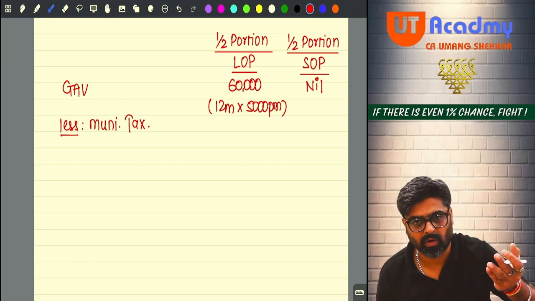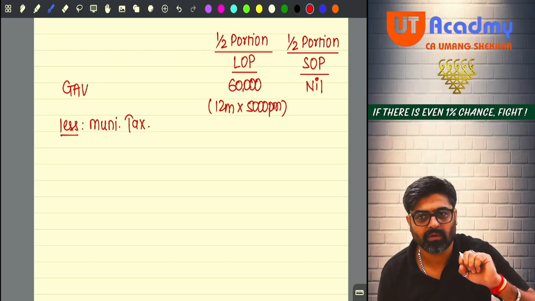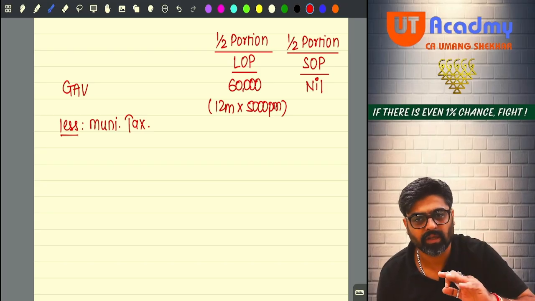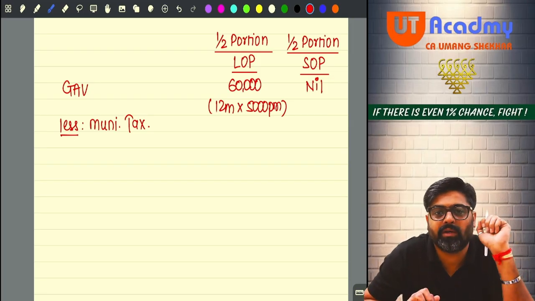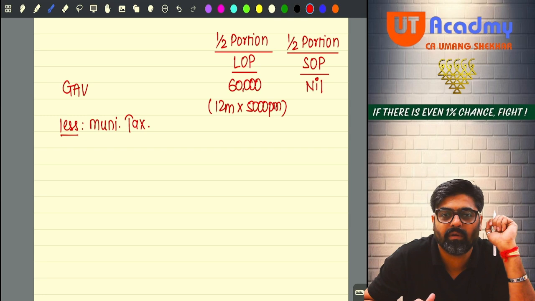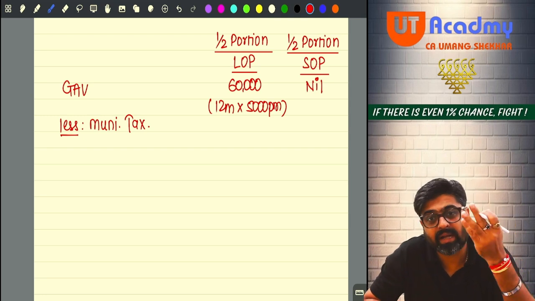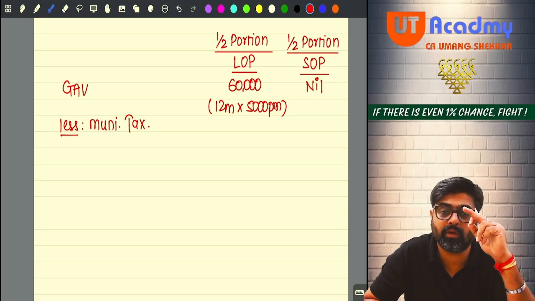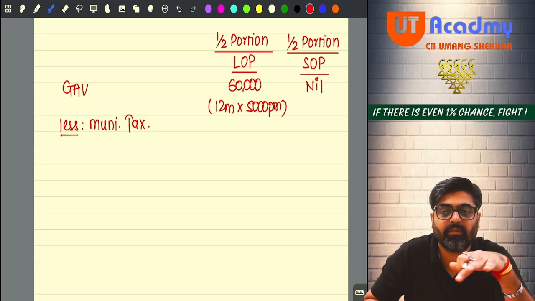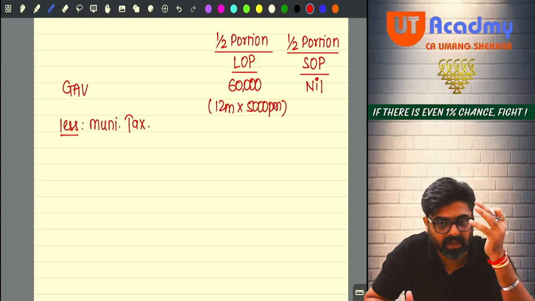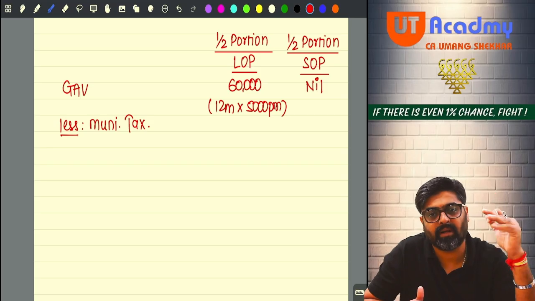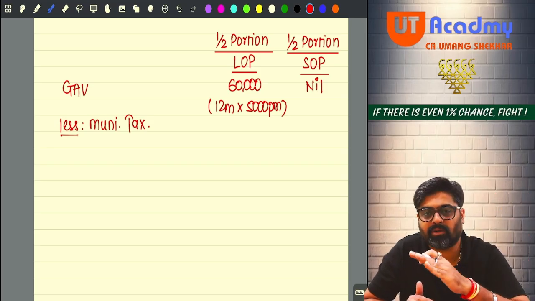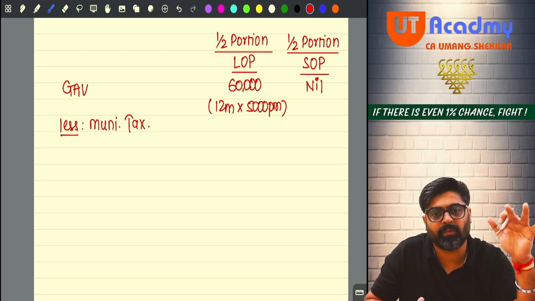If the examiner would want you to make some silly errors, he can give this information also. You should thank your examiner that he has not tried to confuse you. Or else, they would have directly given that municipal tax payment on your payment side. He would not have given anything in the adjustment, he would have directly given on the payment side. So whatever municipal tax given on the payment side, that municipal tax is for this property, half relates to LOP, allowed, and half relates to SOP portion, ignore. In that case, I would have done that.